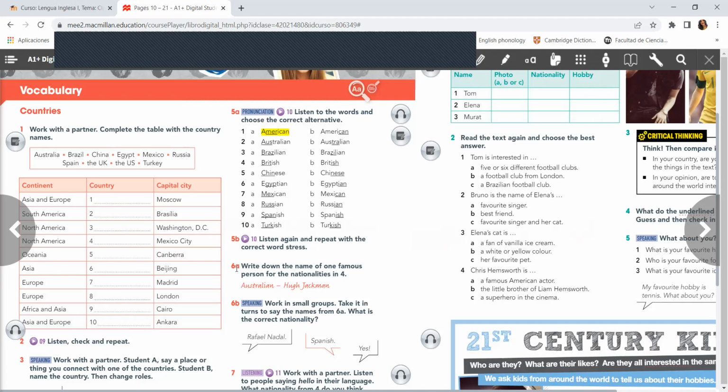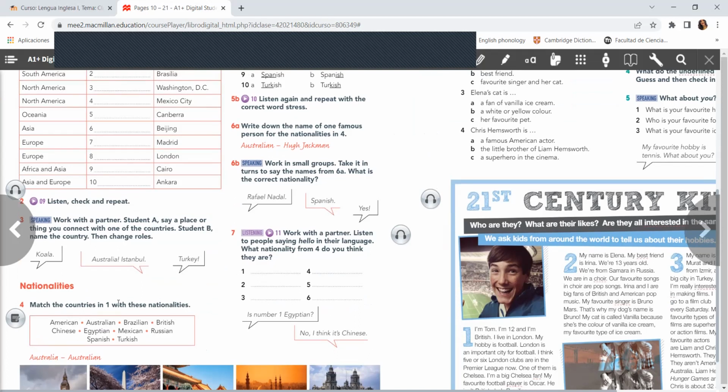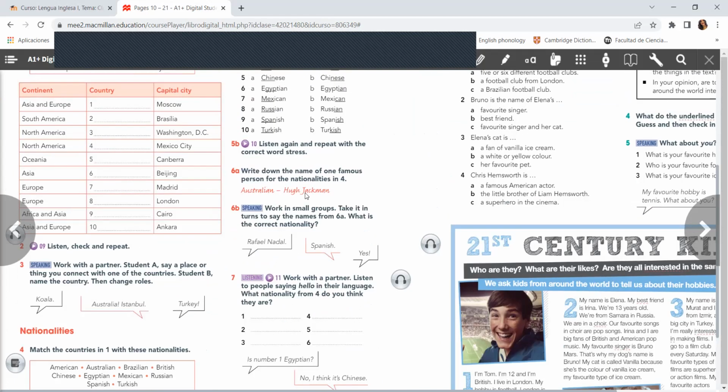Okay, so the number 6A says write down the name here. Write down the name of one famous person for each nationalities in number 4. Okay, so here number 4 we have the nationalities. So you have to write famous person for each nationality. And here we have Australian, Hugh Jackman. For example, for Brazilian, you can write Neymar.